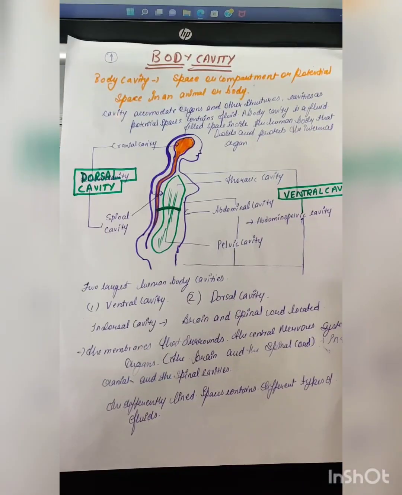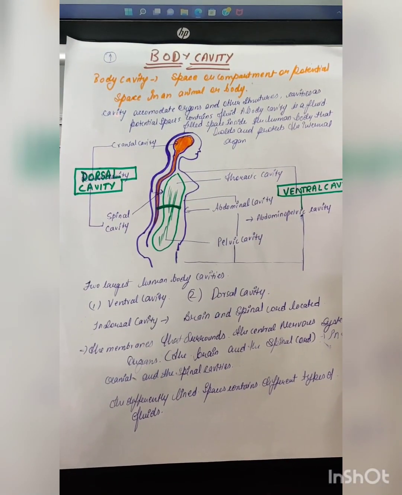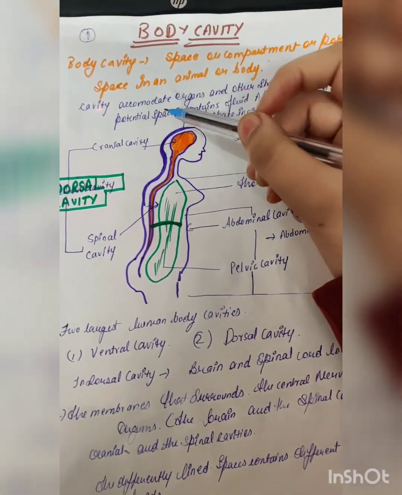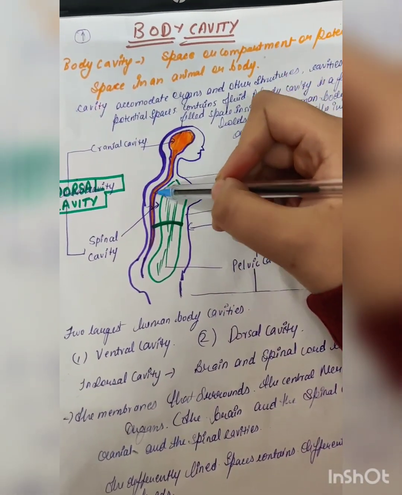For example, our brain lies in the cranial cavity, our spinal cord lies in the spinal cavity, and our liver and stomach lie in the abdominal cavity. These are all cavities, and we will discuss them. Here we can see the body cavity. This is our brain, and this is where the spinal cord is going.